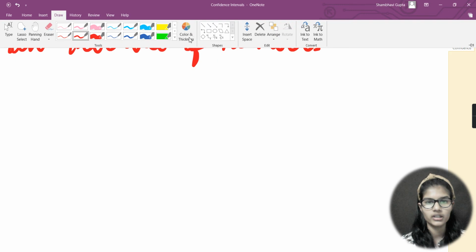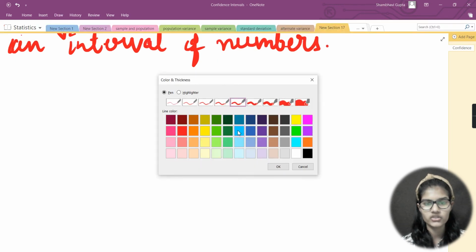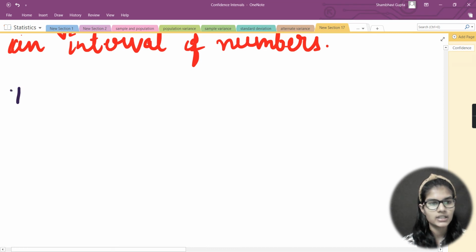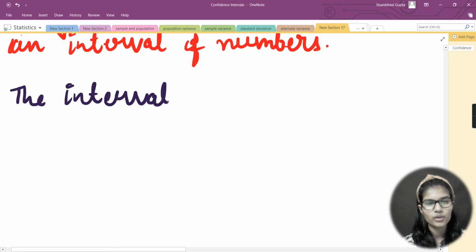I will change the color here for a while so that you can differentiate the definitions. So here I will write the interval of numbers, so that you have a proper definition.